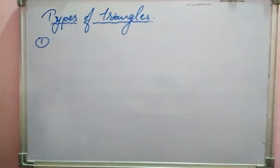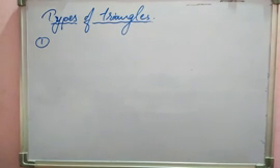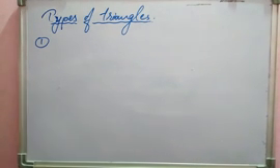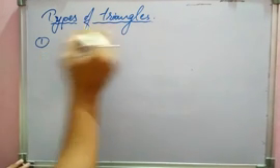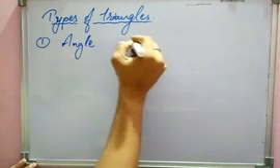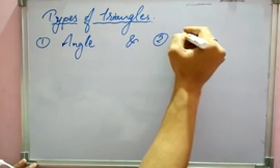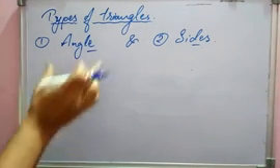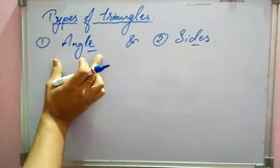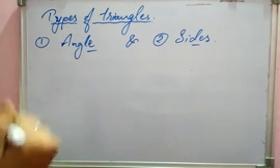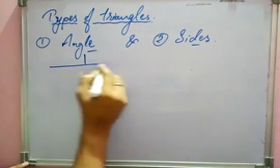So the triangles, first you must be knowing, the types of triangle are based on angles, and second, on sides. So on the basis of angles and sides, three triangles are based on angles, and three other triangles are based on the sides. So what are the first three parts? This angle-based category has three parts in it.